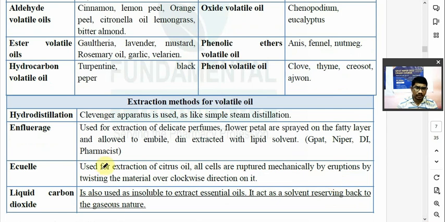There are different methods for extraction of volatile oil. इसके ऊपर एक बार क्वेश्चन आ चुका है. So आपके जैसे आपने यूकैलिप्टस लीव्स लिया है, उसमें का volatile oil निकालना है. How you can isolate the volatile oil? Just by simply steam distillation. Okay. So there are different methods for extraction of volatile oil. वो बहुत सिंपल होता है.